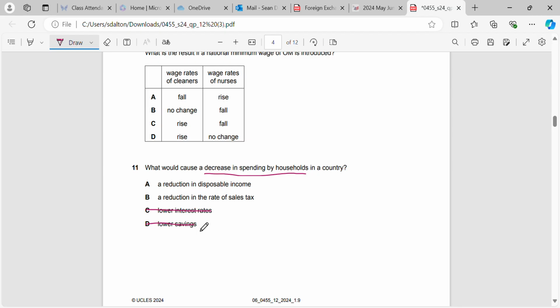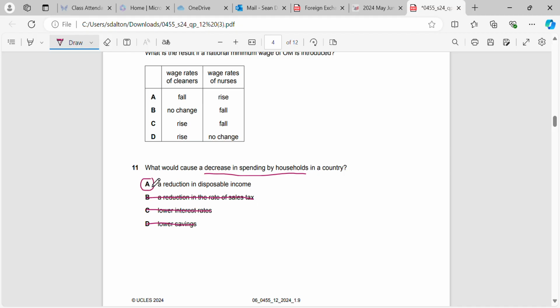They're probably taking out their savings to spend, and also it's possible that they're just moving their savings from one area to another, but they're still spending the same amount of money. If we reduce the rate of sales tax, that's going to incentivize people to buy more goods and services for whatever product was taxed, so that would also increase the spending.